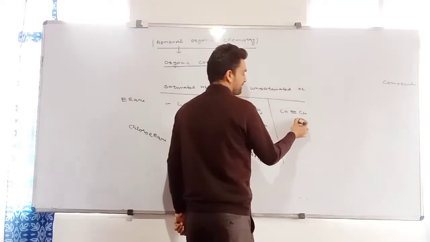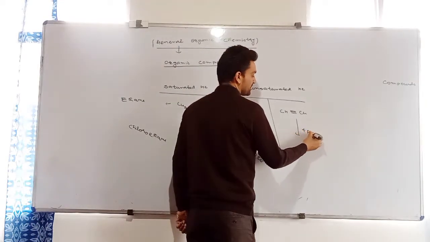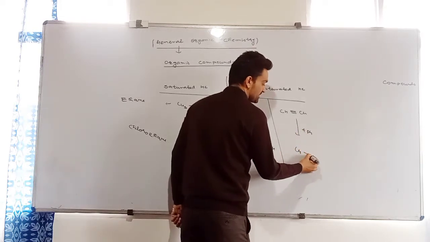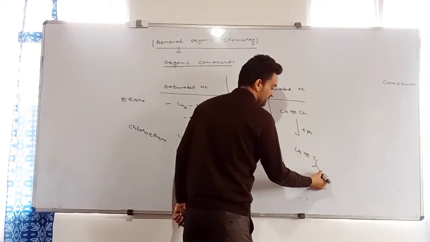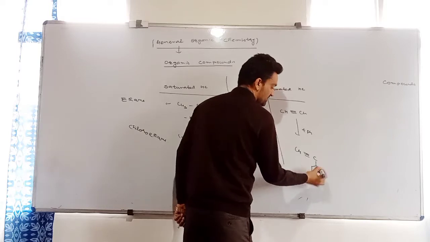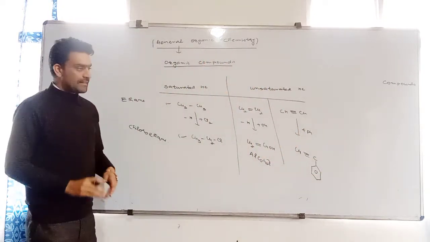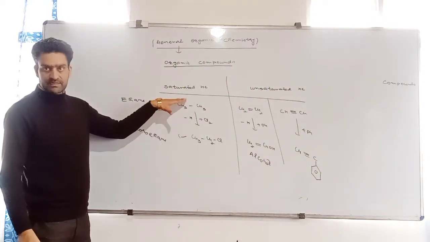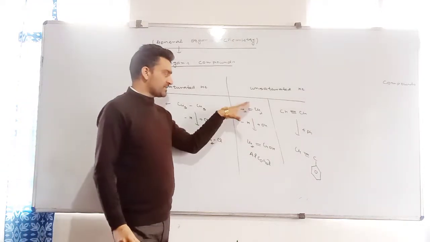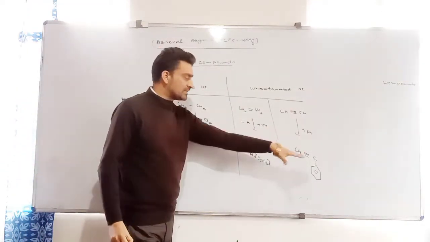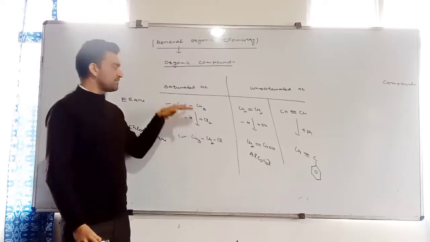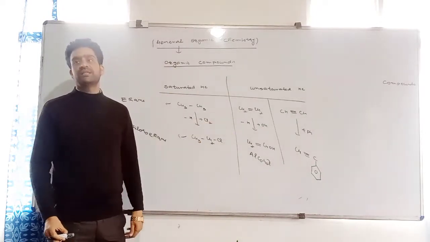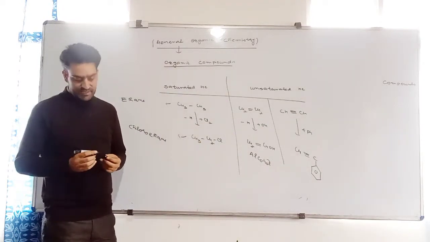Suppose in the case of an alkyne, I add one phenyl group. It will be just like this: CH double bond C, and I add one phenyl group, that is, a benzene ring, to this compound. Right? I have derived this compound from this, this from this, and this from this. These compounds which are derived from the original parent compound are called derivatives of hydrocarbons.